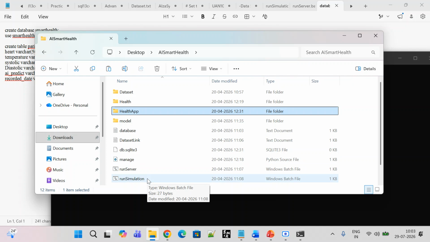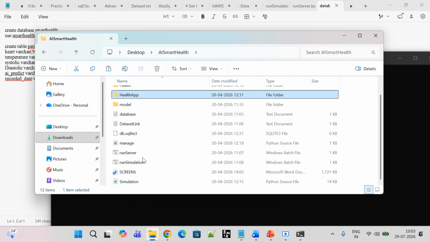Okay, so the run server folder is to access the patient data, and the screen folders are like a step by step process which is there in our program. Right, the simulation folder is used for the project's entire logic, which gets stored in this, like the IoT network simulation related code.